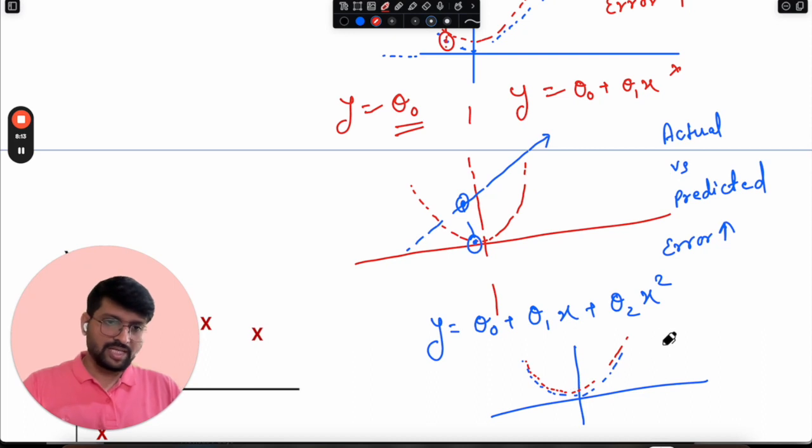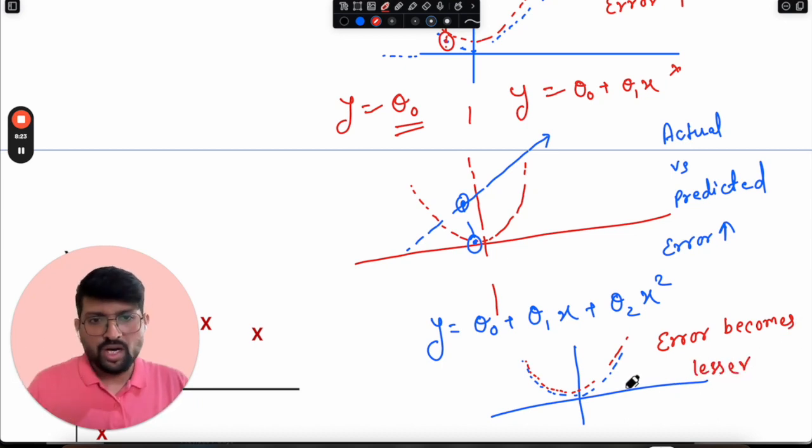If you observe, the error becomes very much lesser. And this is exactly what we wanted from our machine learning model. This is the appropriate fit we were expecting our model to learn.